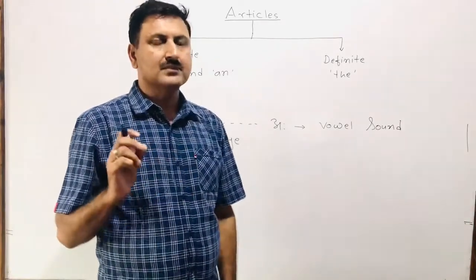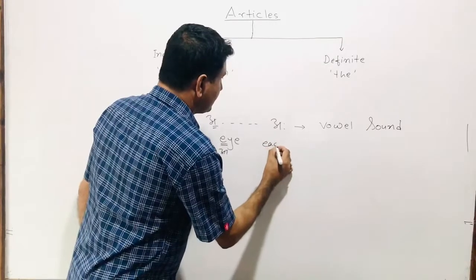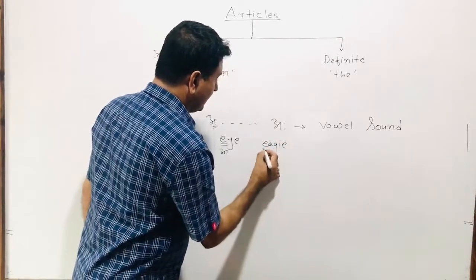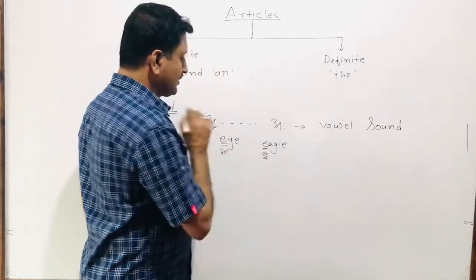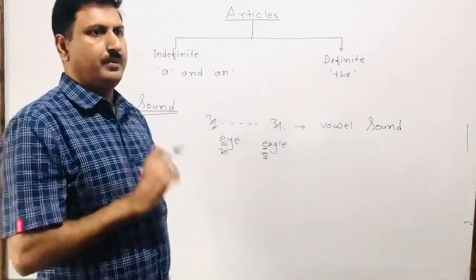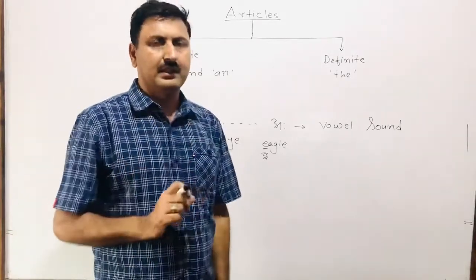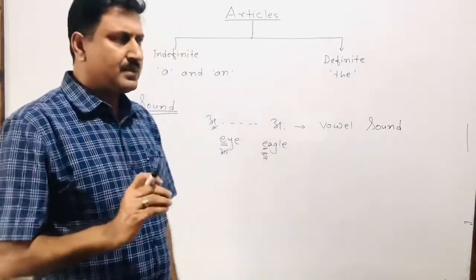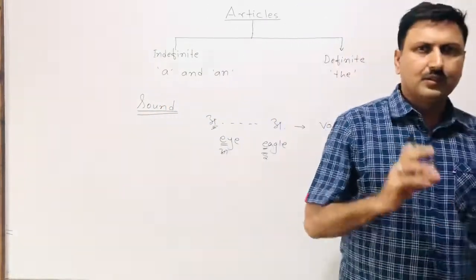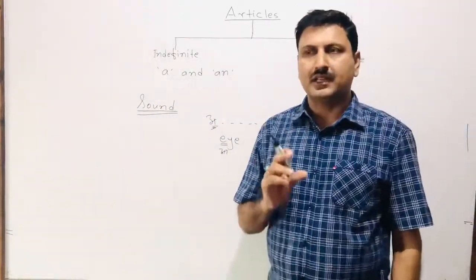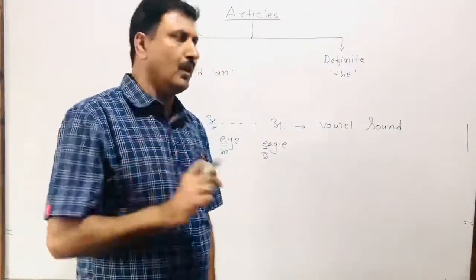Similarly, eagle, E-A-G-L-E, eagle. Here you have E sound that belongs to the A group. Similarly, sometimes in a word you can find a consonant letter, but that can have even vowel sound.